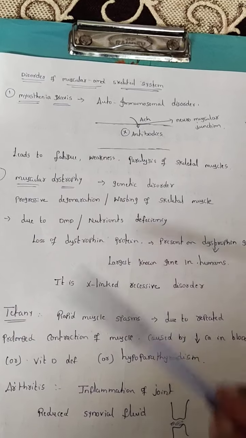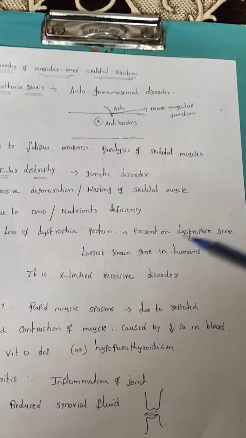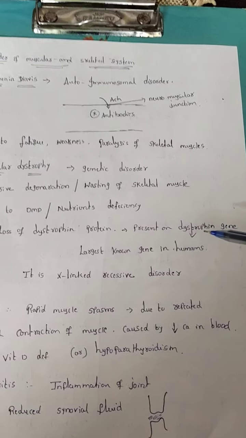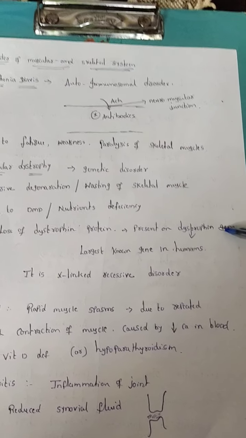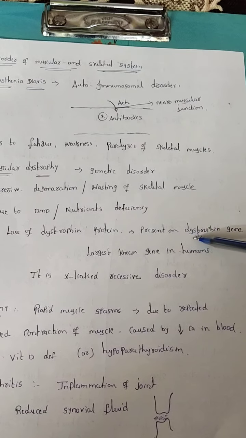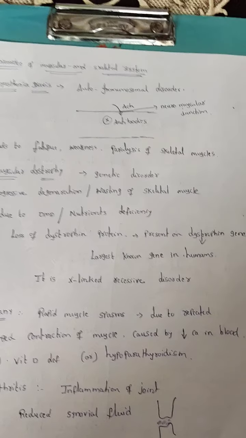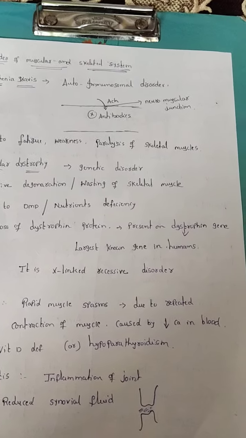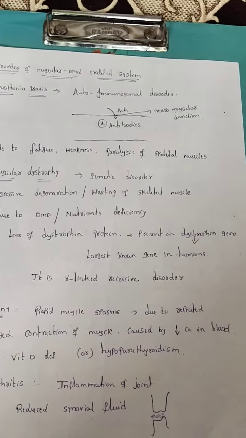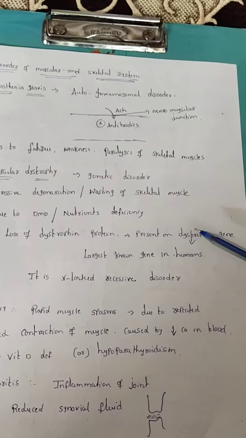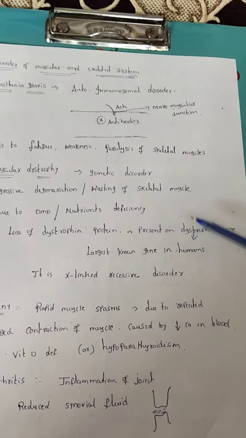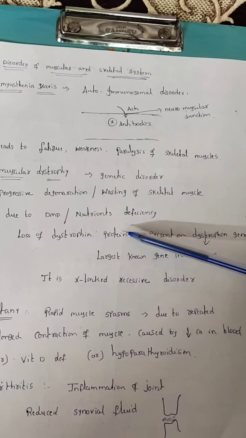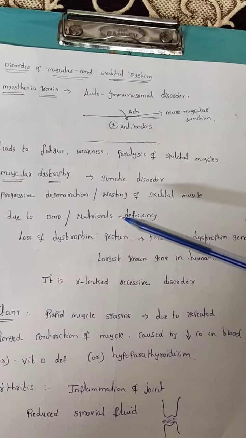In our body the dystrophin gene is present. From the dystrophin gene, dystrophin protein is synthesized, and it is the largest gene in humans. When this gene is damaged, dystrophin protein is not released properly.